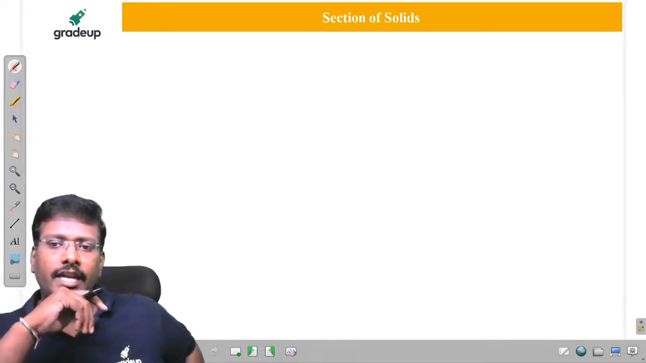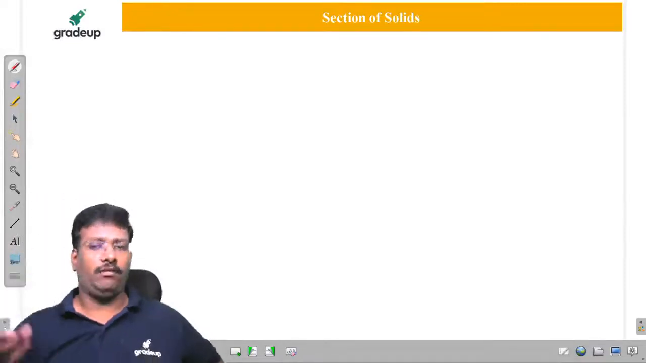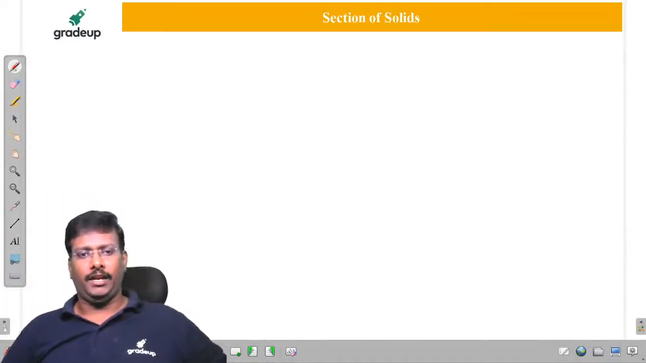Can anybody tell what is the purpose of the section of solid? The section of a solid means cutting a solid by a cutting plane. That is, a plane is nothing but a cutting plane.